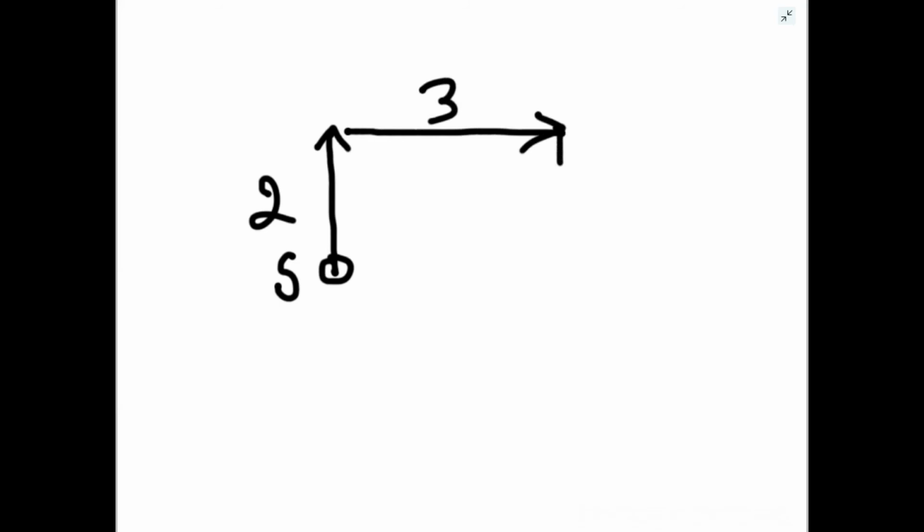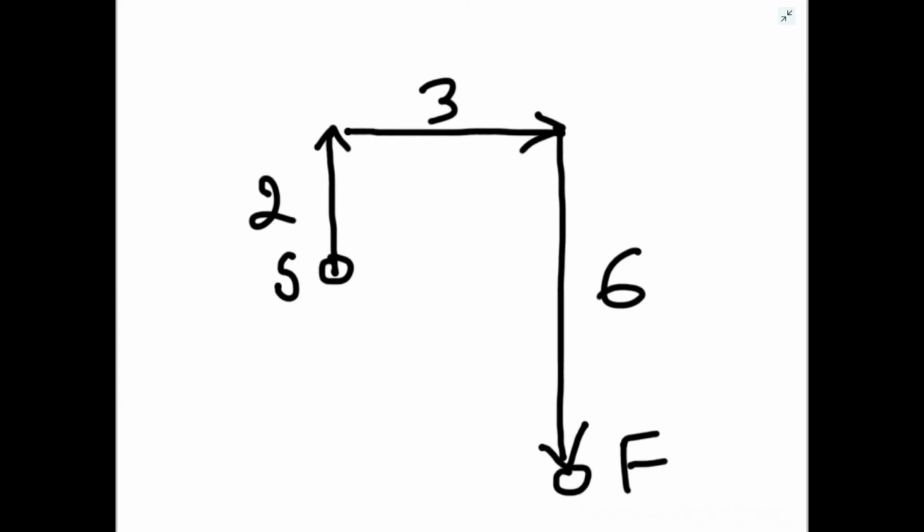Otherwise, you will be committing a mistake if you are making equal length arrows. So he is now going 3 kilometers towards right, again right. So right plus right, I told you, opposite direction. So now he will be going towards south. How much did he go? 6 kilometers. So this will be the longest arrow you have to make. Is the diagram clear? And that is your final point.